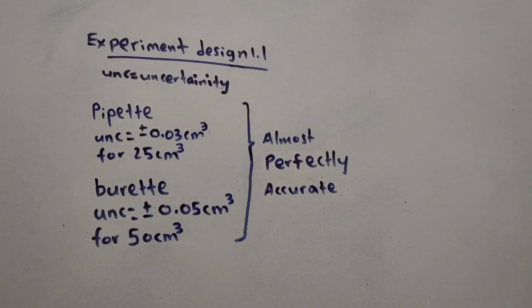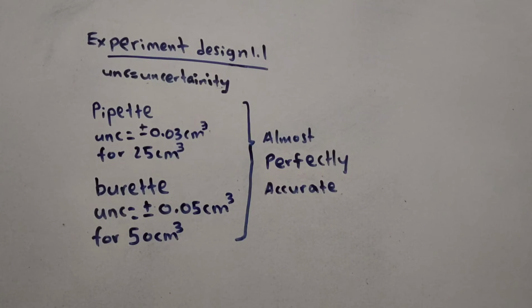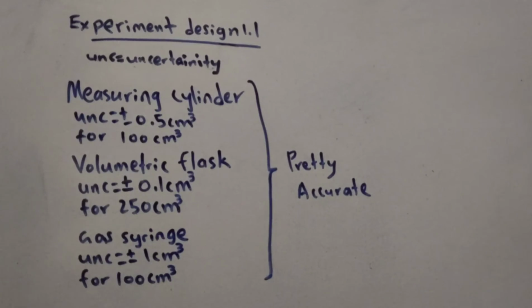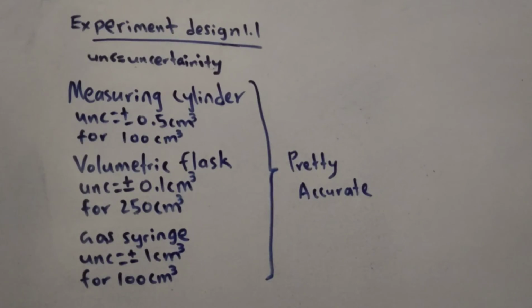As we have listed all the equipments you are required to know with their uncertainties, we can now classify the equipments by their accuracy level, so we know when to use which equipment. Pipette and burette are almost perfectly accurate with very low uncertainties when used to measure volume. Measuring cylinder, volumetric flask and gas syringe are also pretty accurate with low uncertainty while measuring volume.